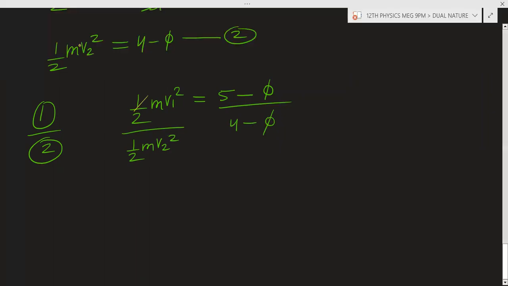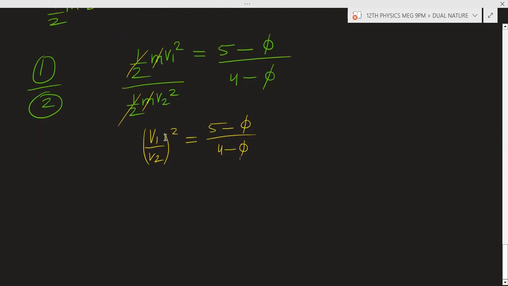Now this half will cancel out, m and m will cancel out. So we will have v1 by v2 square, and it is 5 minus 5 divided by 4 minus 5.